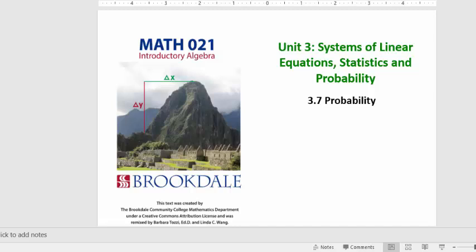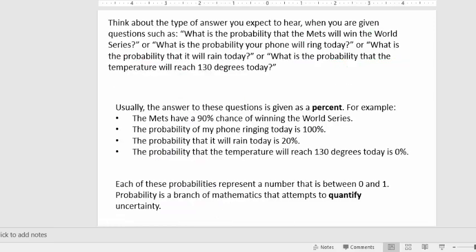All right, well, we've arrived at our last section of the course, Math 021, which is going to be section 3.7, dealing with probability. As an introduction to probability, just think about a couple of questions. If I said, what's the probability that the Mets will win the World Series this year, if there is a World Series this year? Or what is the probability your phone will ring today? Or what's the probability that it will rain today? Or what's the probability that it's going to get to 130 degrees outside today?